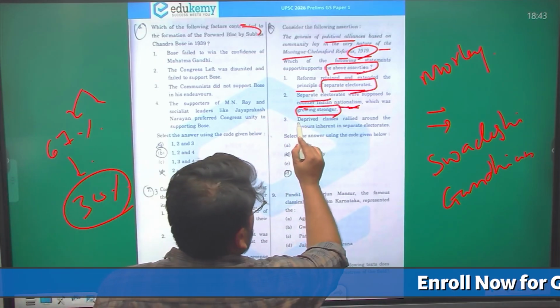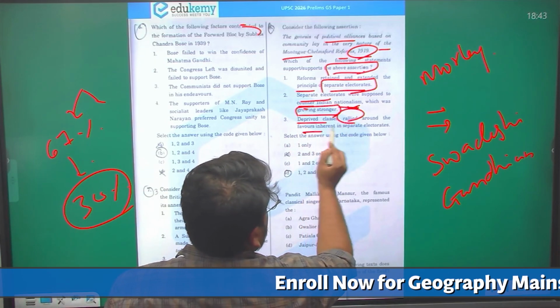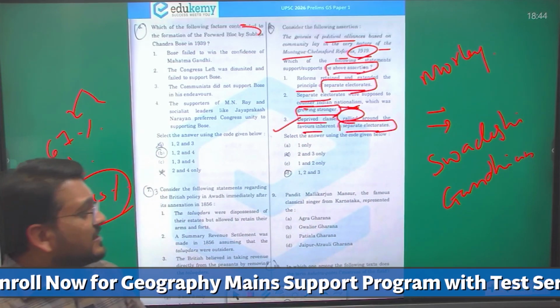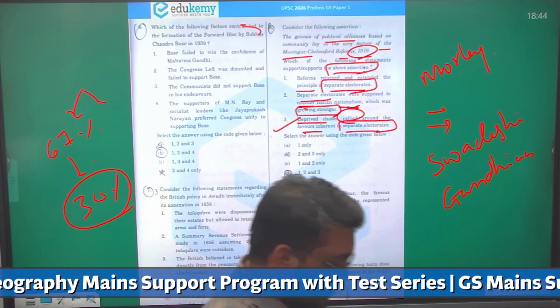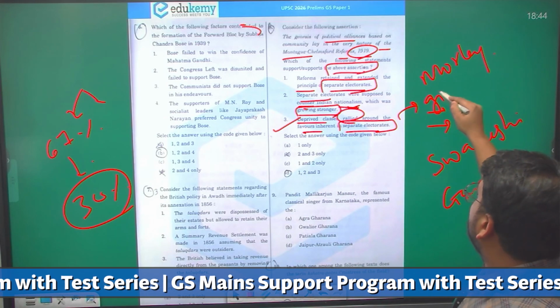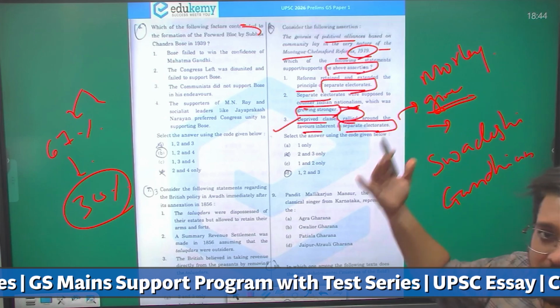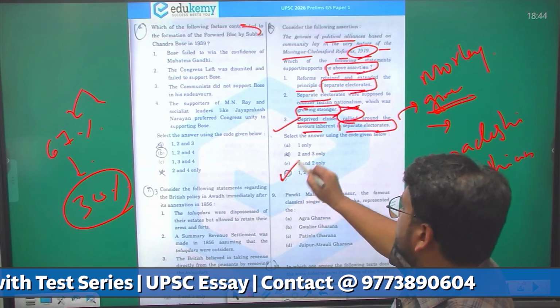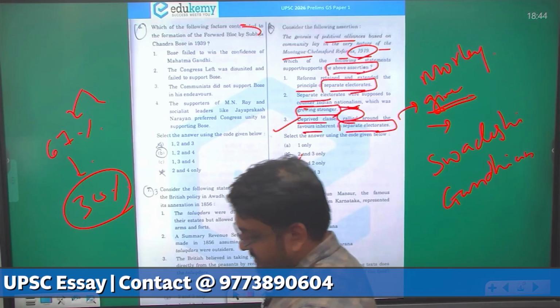And the deprived classes rallied around the favors inherent in the separate electorates. Yes, this statement is also true. Deprived classes were provided separate electorates and they rallied behind it. So the answer here is D, 1, 2 and 3.